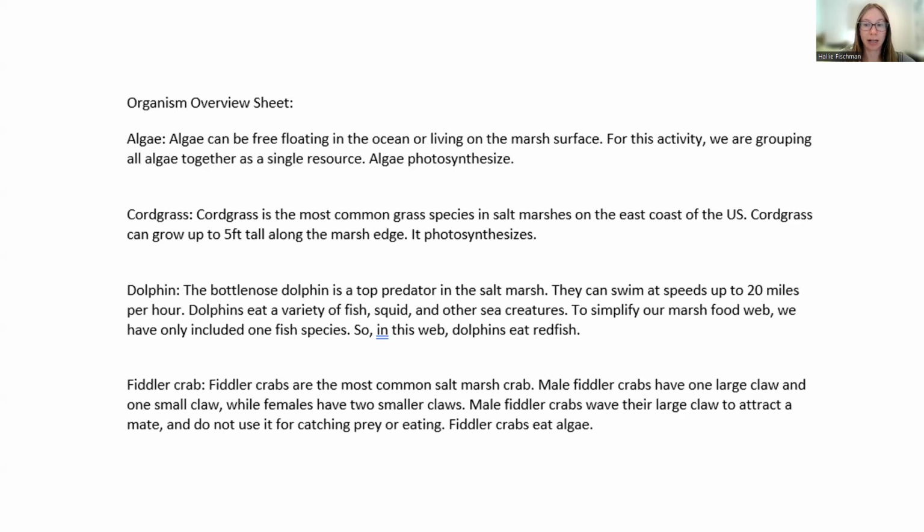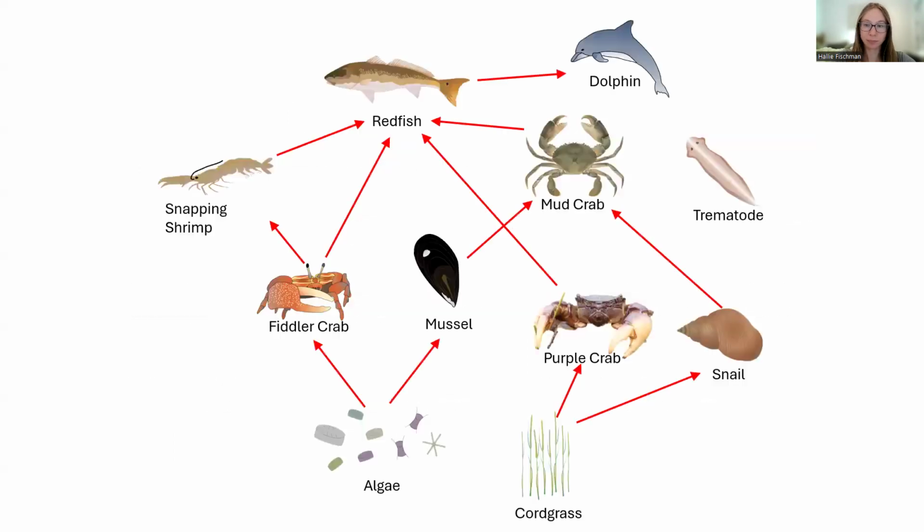Students will split up into pairs or small groups, and using the provided organism overview sheet, students will build a salt marsh food web. Initially, they will be prompted to only include predatory relationships, as these are slightly more intuitive. Then the included worksheet will prompt students to identify mutualisms, commensalisms, and parasitisms within this system.